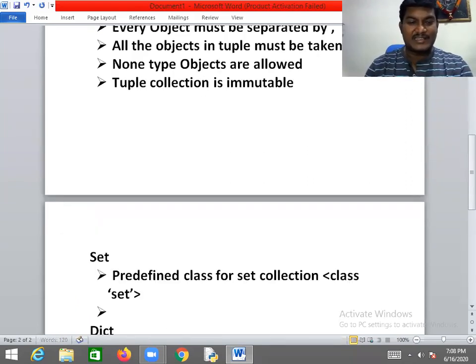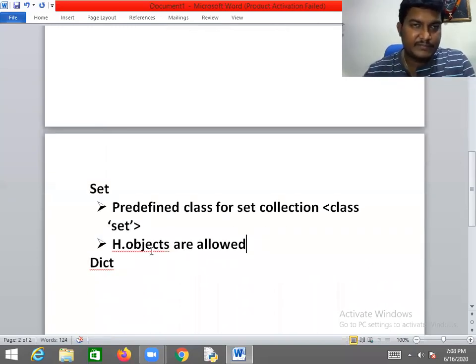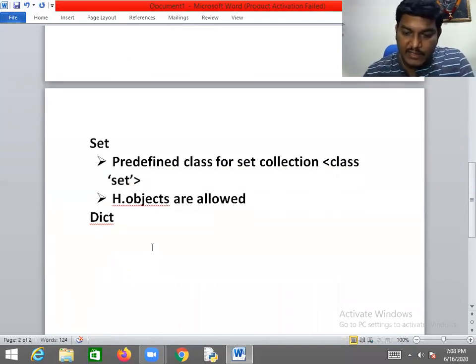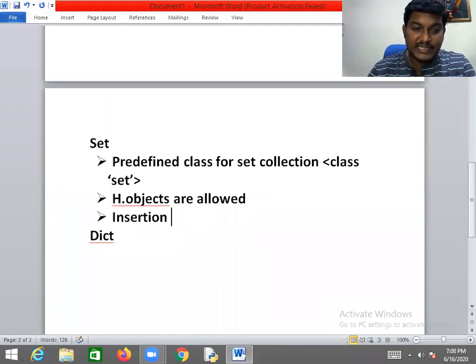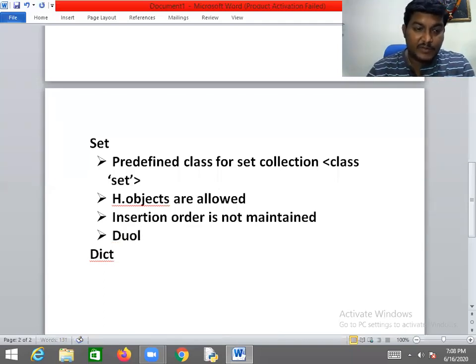In the same way, heterogeneous objects are allowed, as we have seen. Here also heterogeneous objects are allowed. Now you need to understand, insertion order is not maintained.